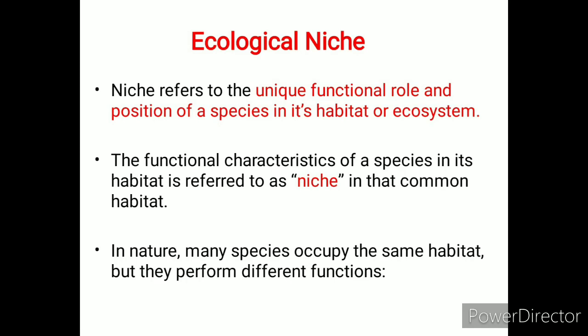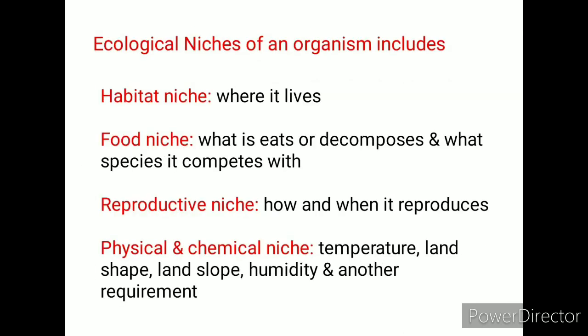In nature, many species occupy the same habitat but they perform different functions. The ecological niche of an organism includes the habitat niche, where it lives, the food niche, where it eats or decomposes and what species it competes with.